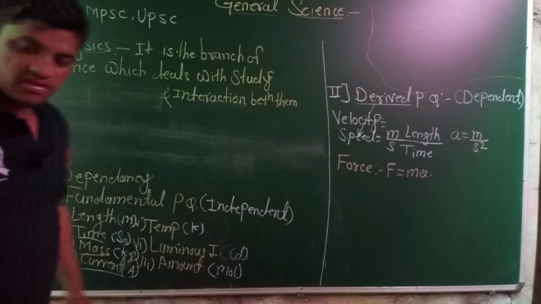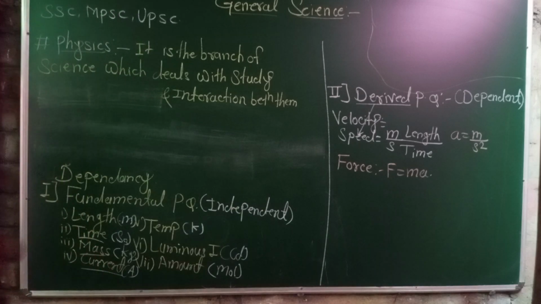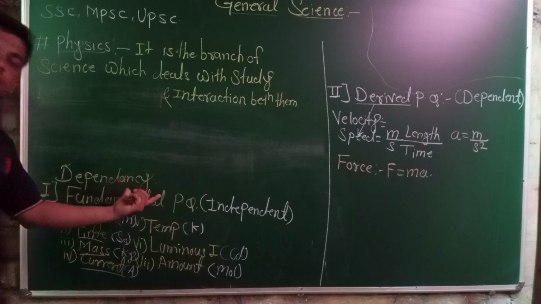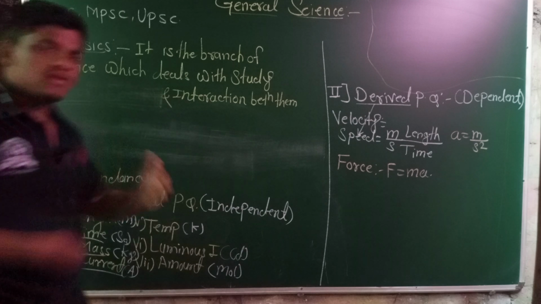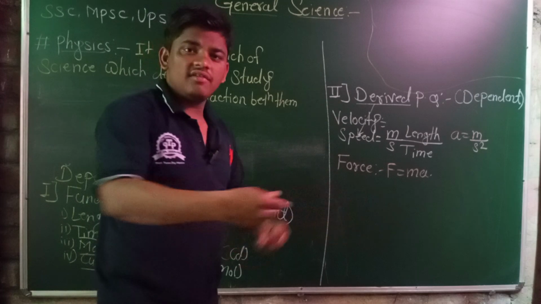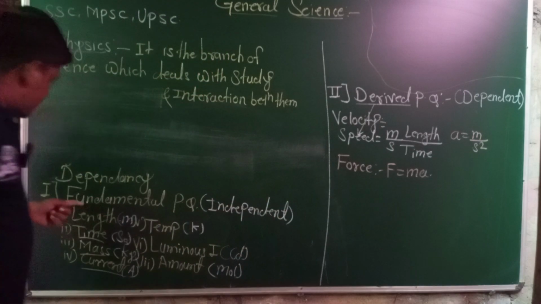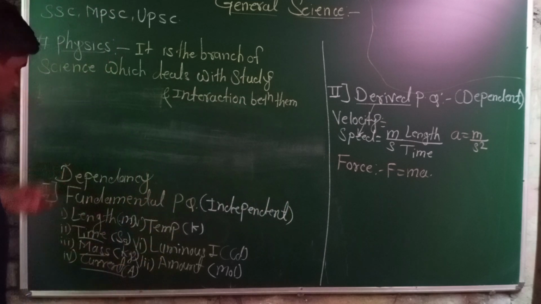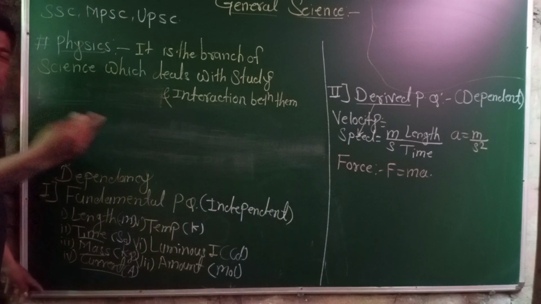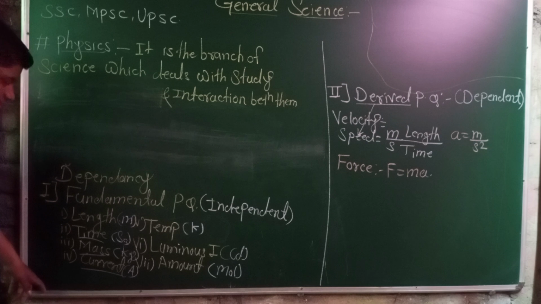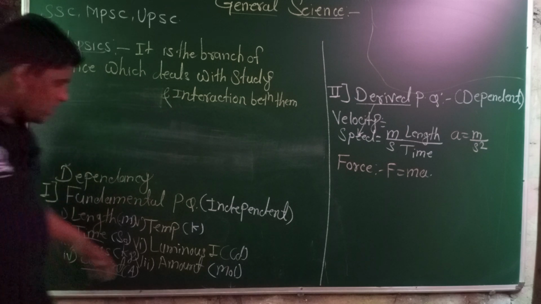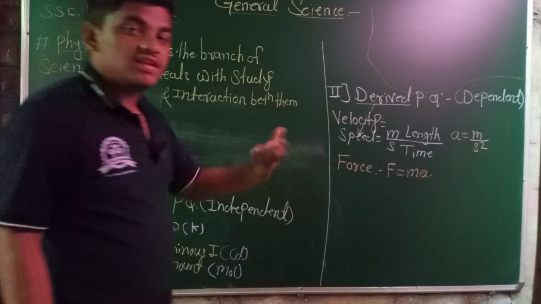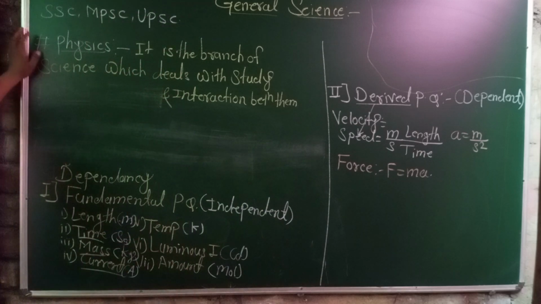Then we discussed the types of physical quantity on the consideration of dependencies: how many physical quantities depend on another physical quantity, and what types of these there are. The fundamental physical quantities are independent. There are mainly 7 physical quantities that do not depend on any other physical quantity. Such 7 physical quantities, which do not depend on any other physical quantity, we call fundamental physical quantities. These are the basic physical quantities.